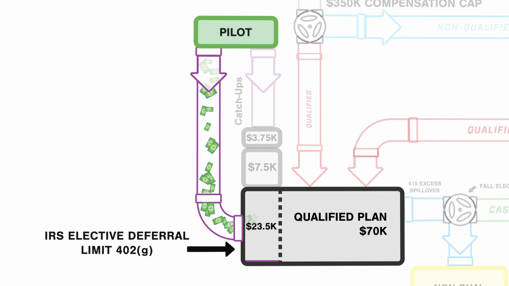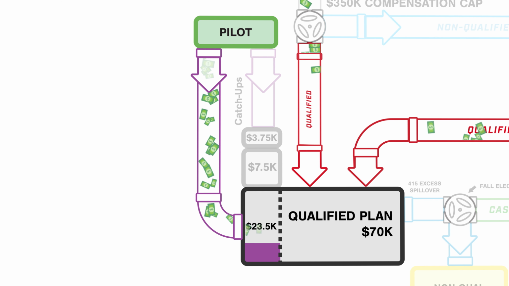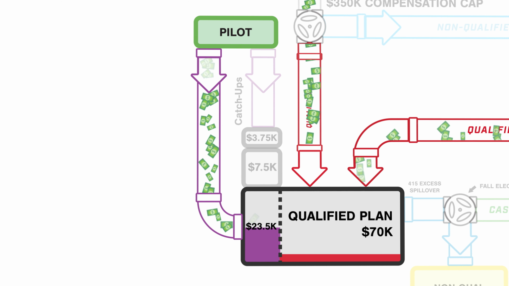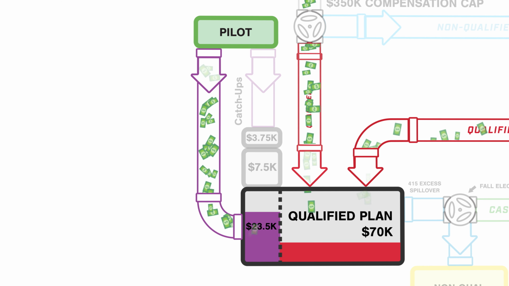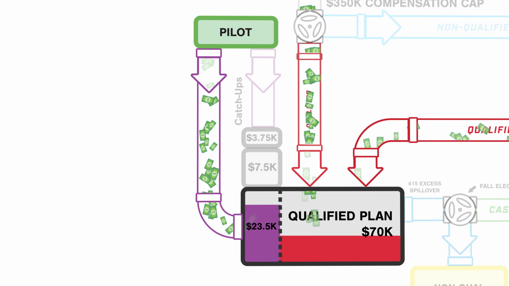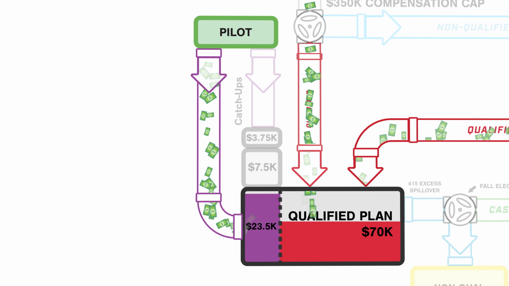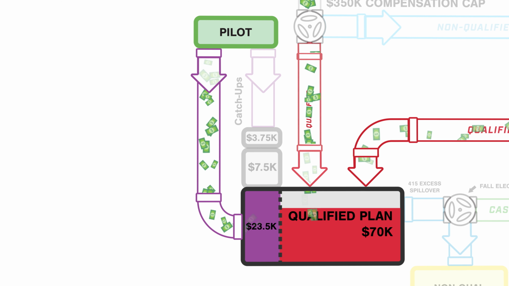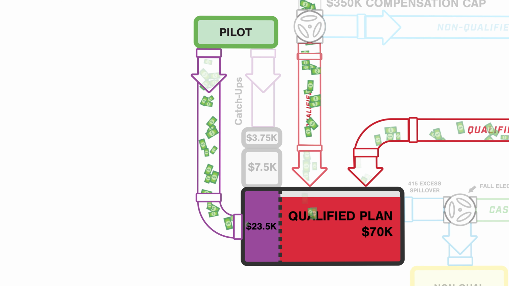Qualified money from you, the company NEC, and profit sharing all count towards the IRS 415(c) contribution limit. This main tank is filled first come, first served, meaning one source can be crowded out by other sources. It's important to remember this, especially if you want to contribute Roth, because only pilot contributions can be Roth, while all company contributions, NEC and profit sharing, have to be before-tax monies. If you want to max out your Roth, you have to make sure you elect a large enough pilot contribution percentage so that your money gets into the tank before it's full of company NEC money.